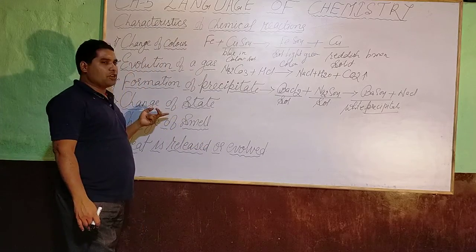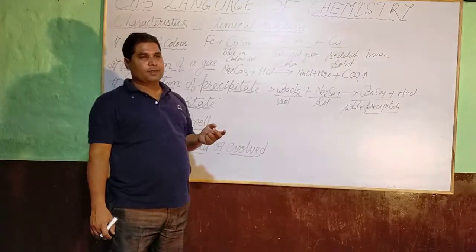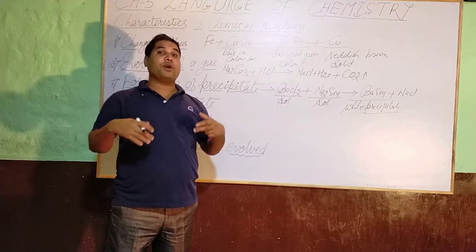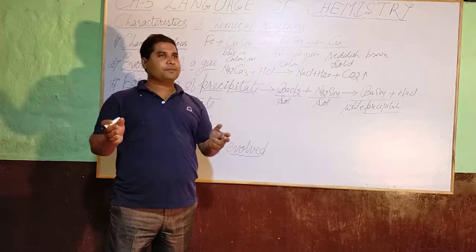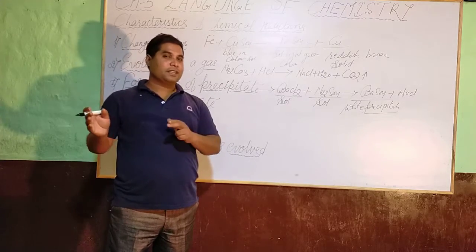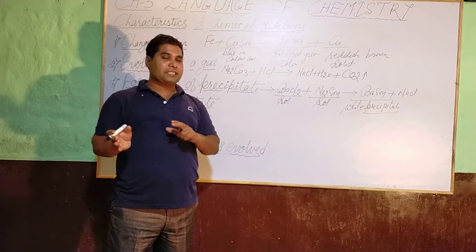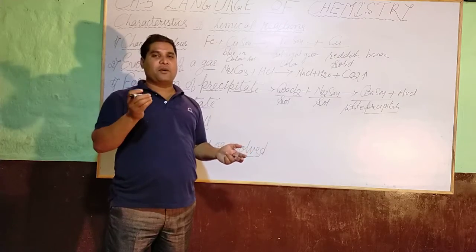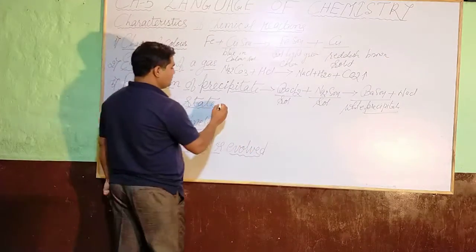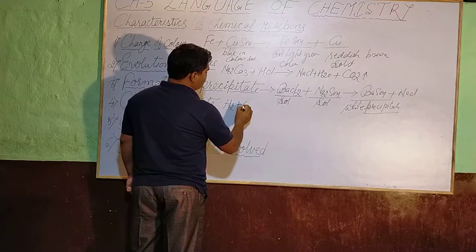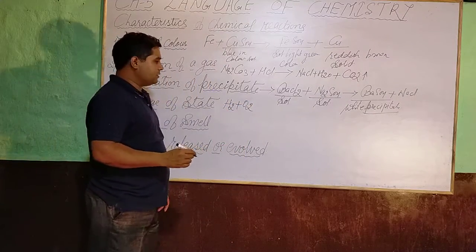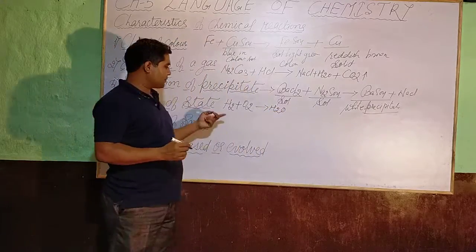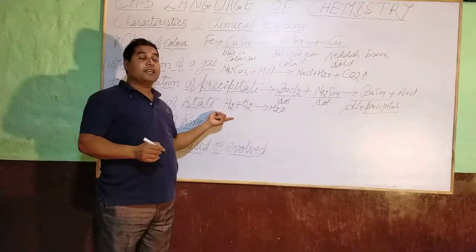Next is change of state. The example I am going to give you is the practical one and you are well aware of it. When hydrogen gas reacts with oxygen, the product is water. So please see, hydrogen gas reacts with oxygen and water is formed. Hydrogen and oxygen both are in gaseous form.